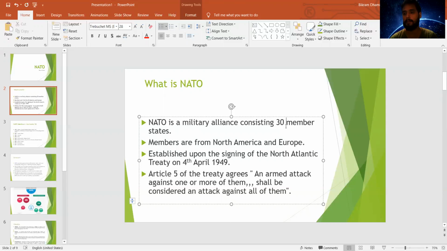So they will combat or fight against their enemies. This is the main notion of establishing this security alliance, comprising 12 member states at the beginning, which expanded to 30 member states by 2020.